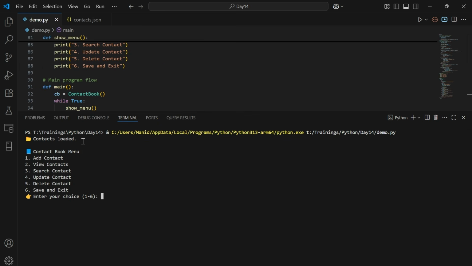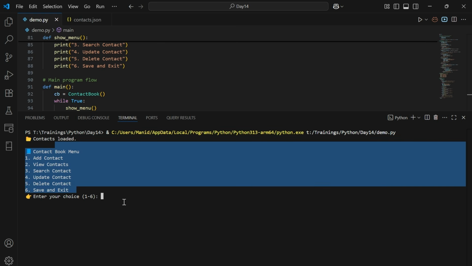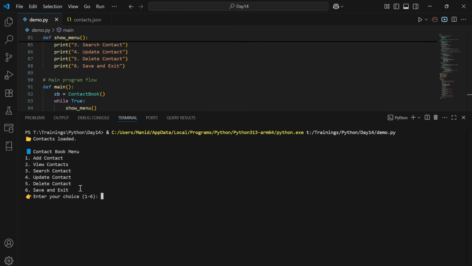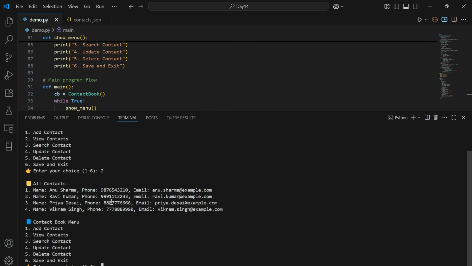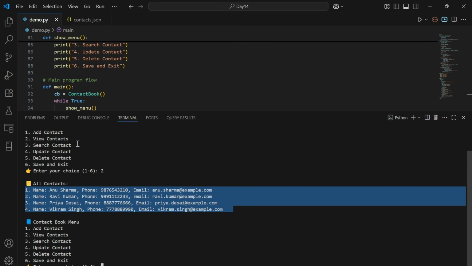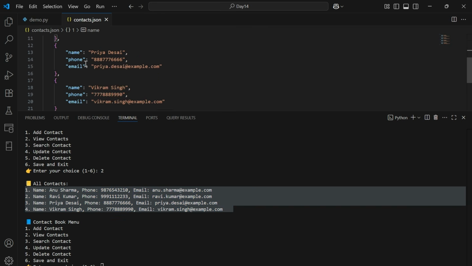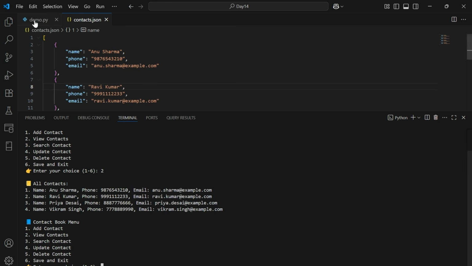After running the application, first it loads all the contacts, then it prints out the menu. We can choose either of the options in order to perform the respective operation. First, let's try to view all the existing contacts which are already present in the contacts.json file. In order to do that, we need to provide option 2. After entering option 2, we can notice that all the contacts already present in contacts.json have been printed over here.